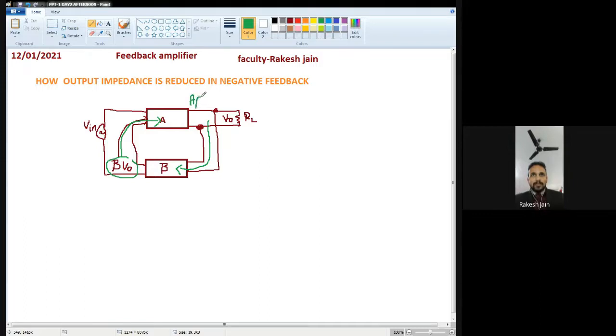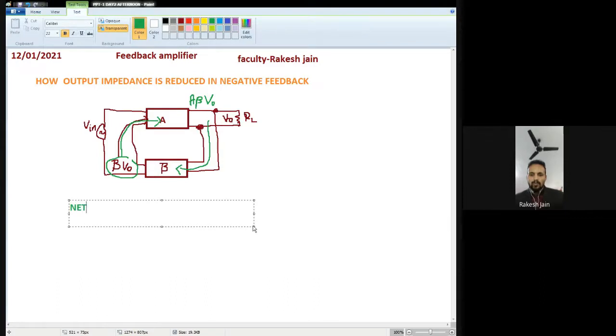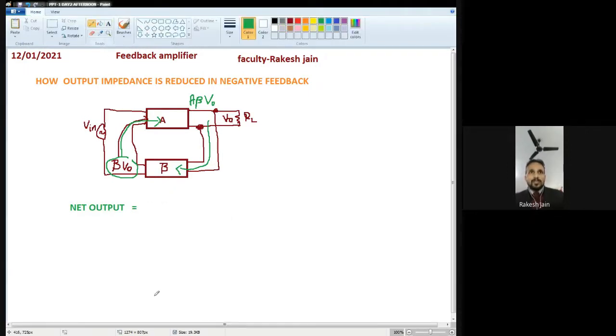So what is the net output we can say? The net output will be the previous output, which was V0, plus the new output, that is A beta V0.